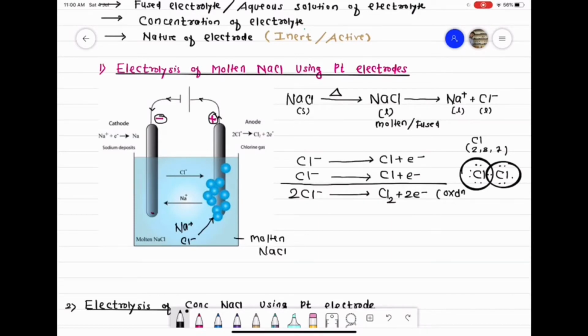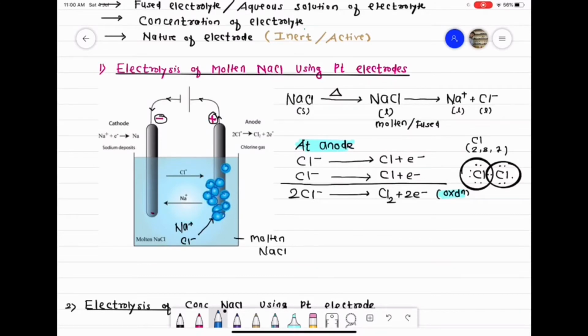And class, since the reaction is an oxidation reaction, the electrode on the surface of which oxidation reaction takes place, we call that electrode the anode. So I write this reaction taking place at anode. Okay, so at anode oxidation takes place. So chloride ions are oxidized into chlorine gas, and you can see the blue color bubbles of chlorine gas on the surface of anode. The chlorine gas is liberated on the surface of anode.